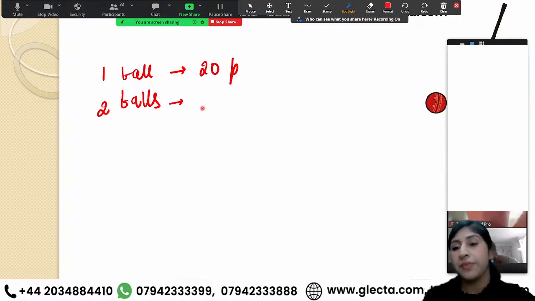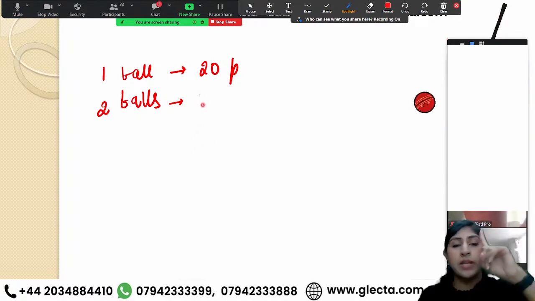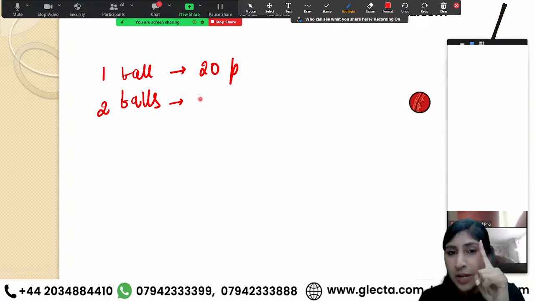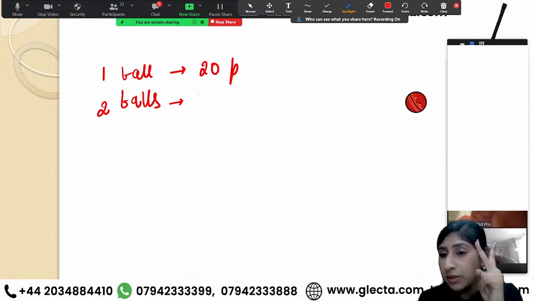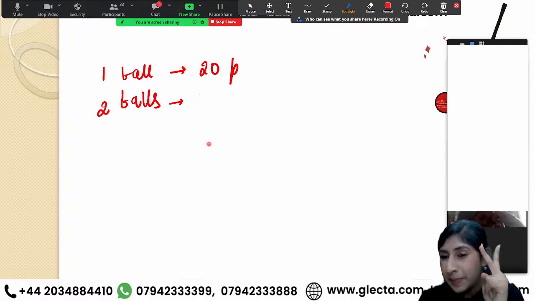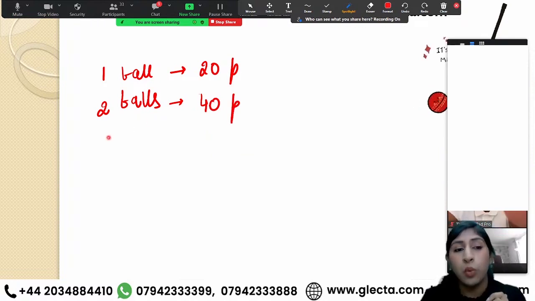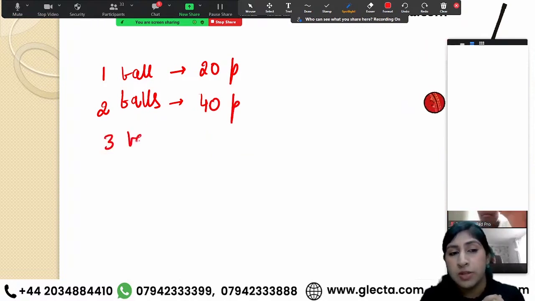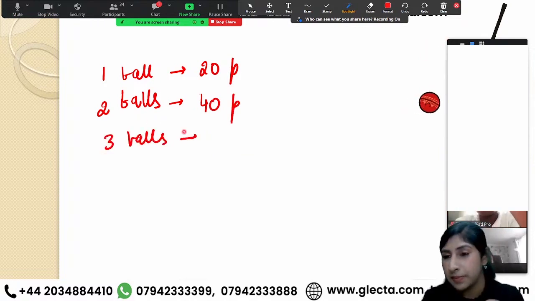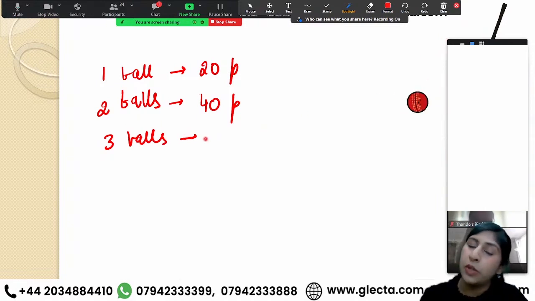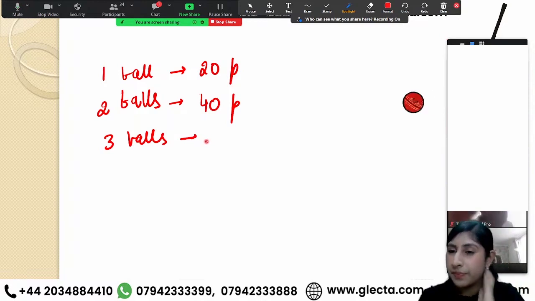One's cost is 20. What would be the cost of two, Omotola? 40p, right? Then what would be the cost of three balls? Yes, okay. Now Miss B is going to tell us. Miss B, what would be the cost of three balls?